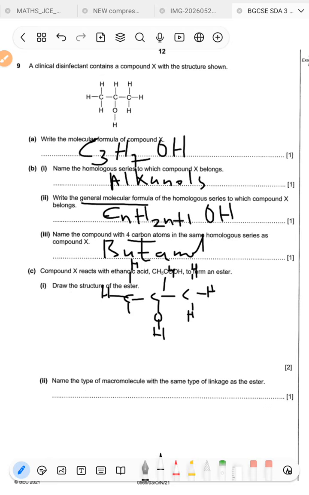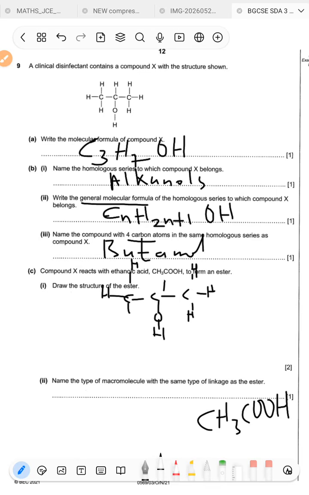I'm running out of space, but with your pen and paper, you should be able to squeeze the formula inside that space. Now we draw the structure of CH3COOH. How do we do that?